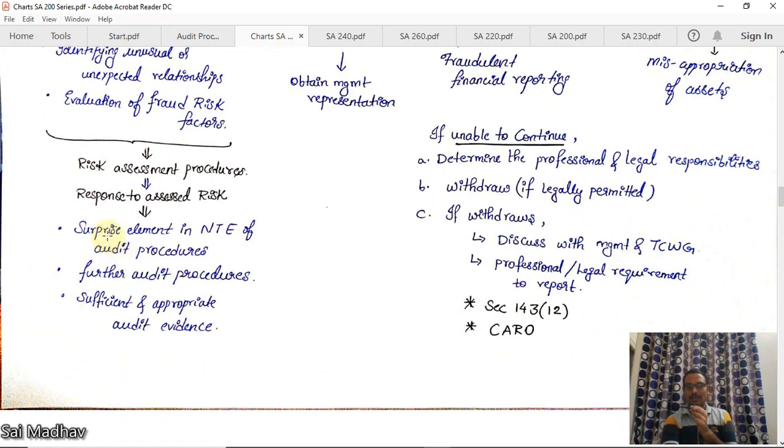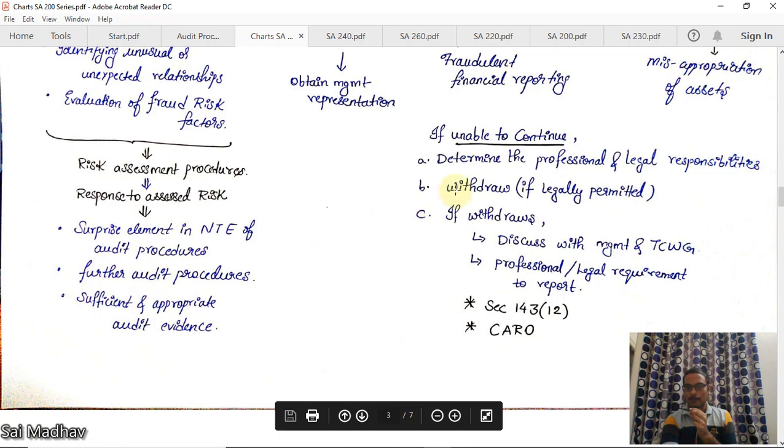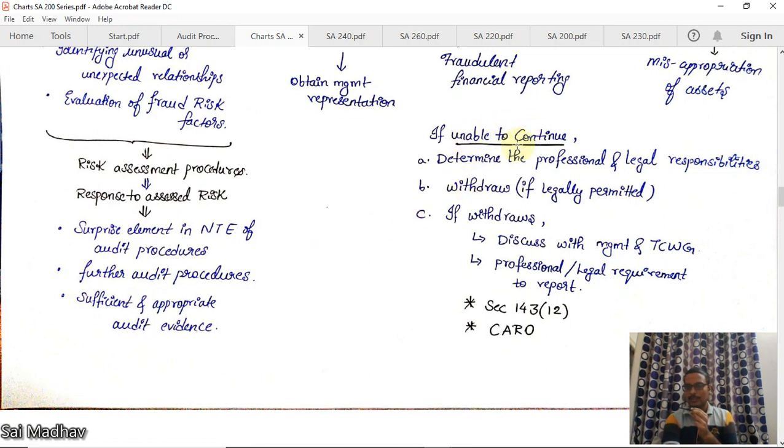You can include surprise elements in the nature, timing, and extent of audit procedures. You should perform further audit procedures. You have to obtain sufficient and appropriate audit evidence. Okay. Now, final part. If you are unable to continue, then determine the professional and legal responsibilities. Withdraw if legally permitted. If you withdraw, discuss with management and TCWG and obtain professional or legal requirement to report.